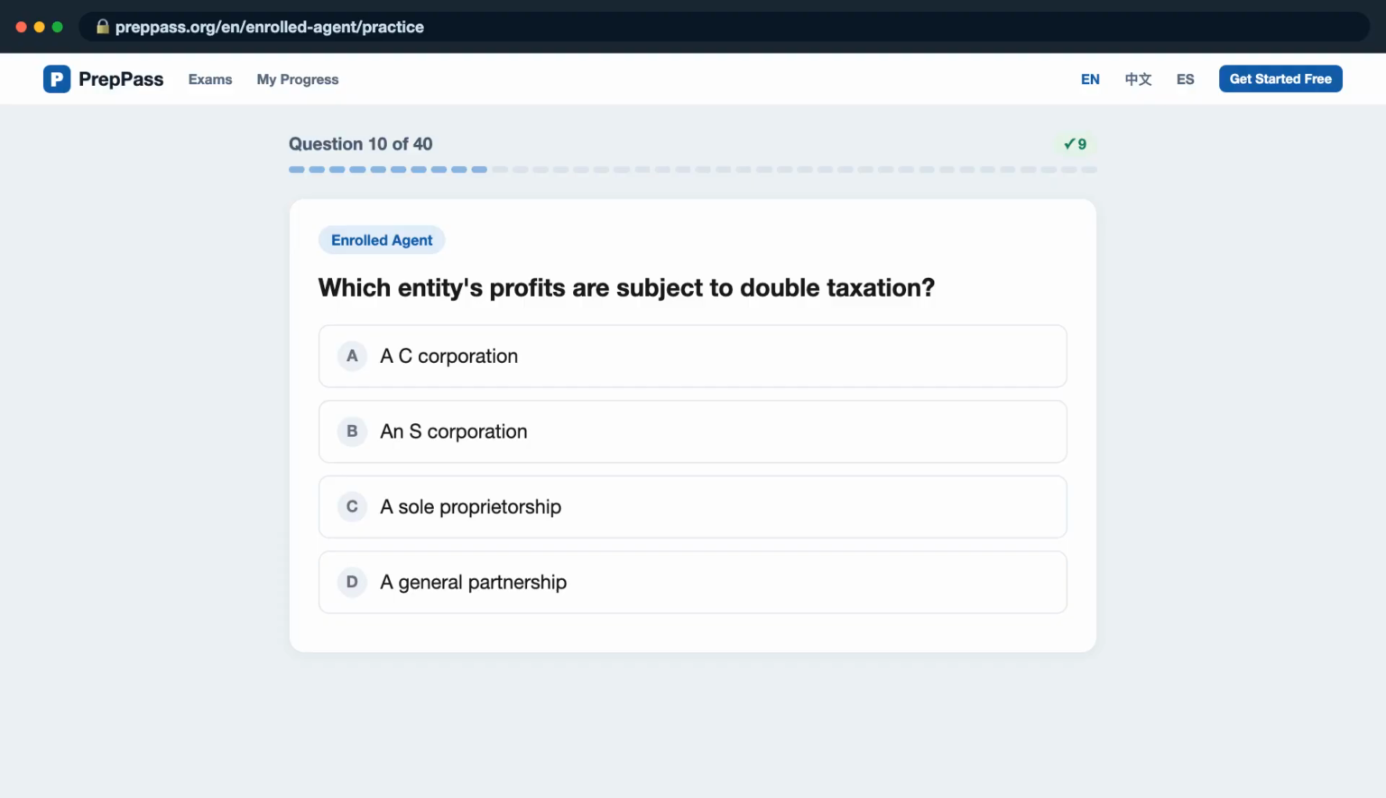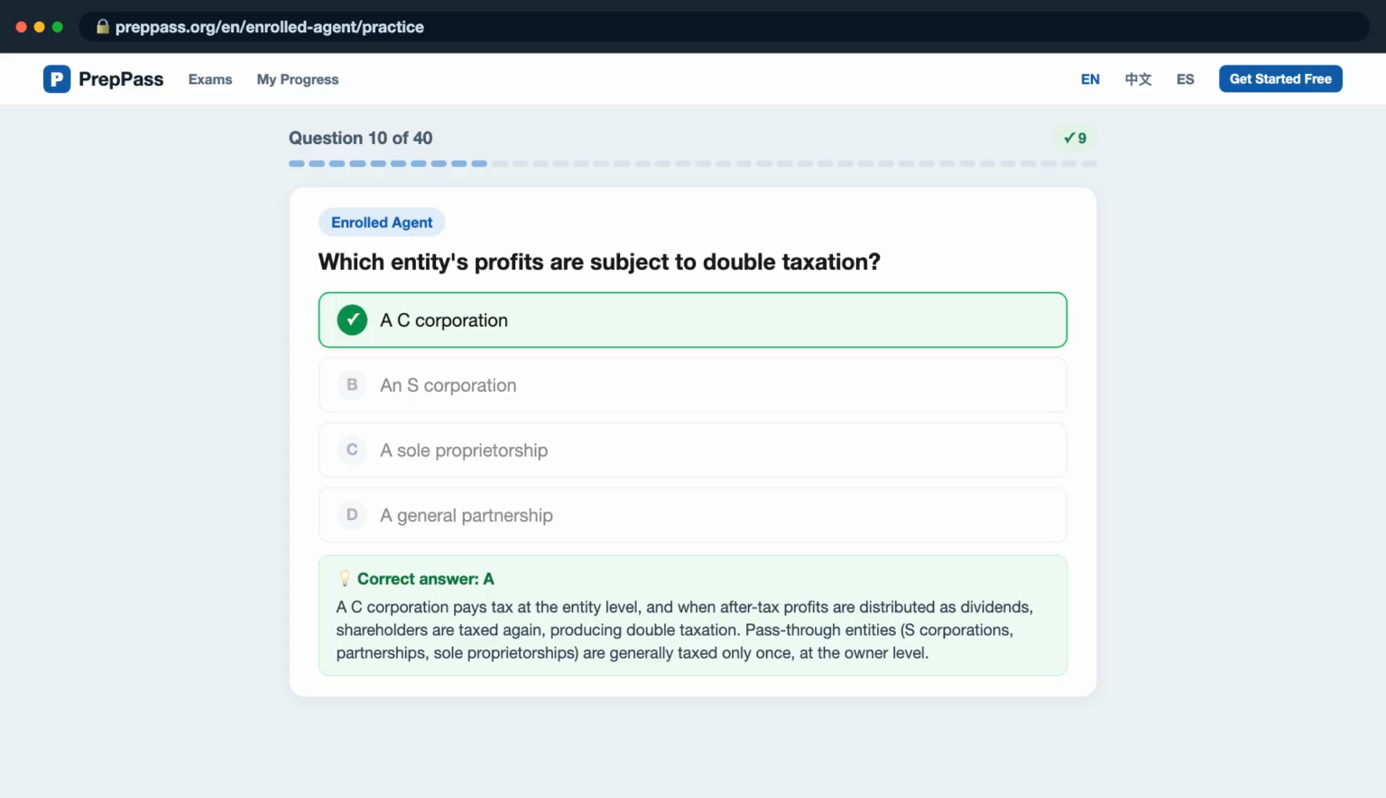Question 10. Which entity's profits are subject to double taxation? Is it A, C corporation? B, an S corporation? C, a sole proprietorship? D, a general partnership? The correct answer is A. A C corporation pays tax at the entity level, and when after-tax profits are distributed as dividends, shareholders are taxed again, producing double taxation. Pass-through entities, S corporations, partnerships, sole proprietorships, are generally taxed only once, at the owner level.